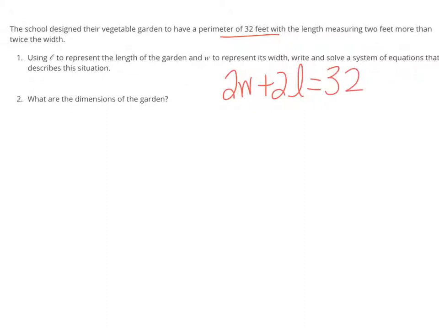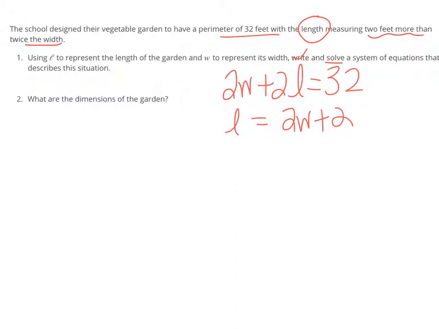The other piece we know is that the length is 2 more than twice the width. So when we translate that piece, our length is going to be twice the width plus 2. That's what it's going to look like when we translate our two equations into a system. Our job is to write the system, so we did that, and then solve it.